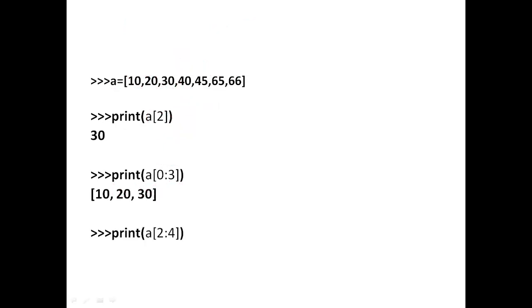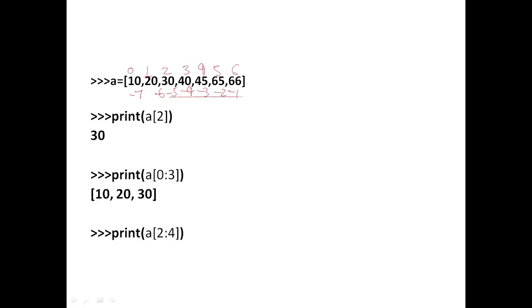Let's take another example. Let me write the indexes first. These are the forward indexes, and let's have a look at the backward indexes: -1, -2, -3, -4, then -5, -6 and -7.